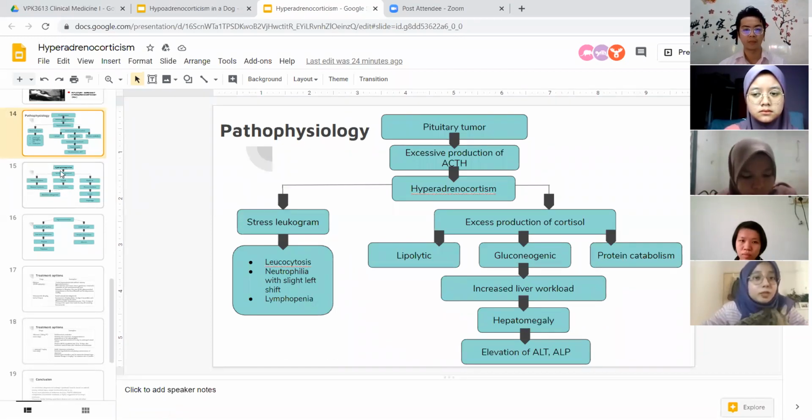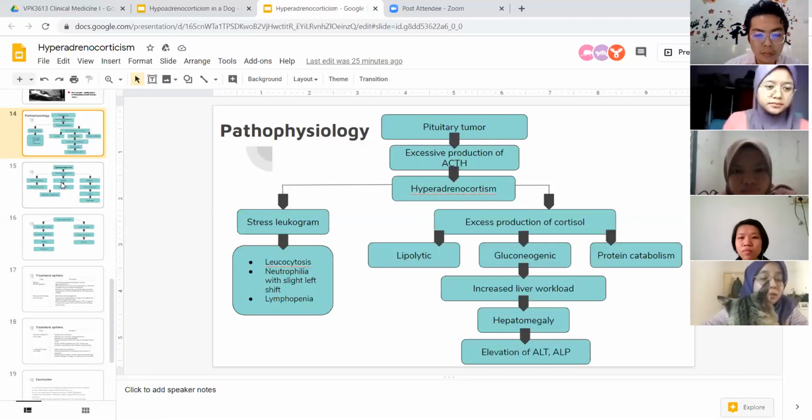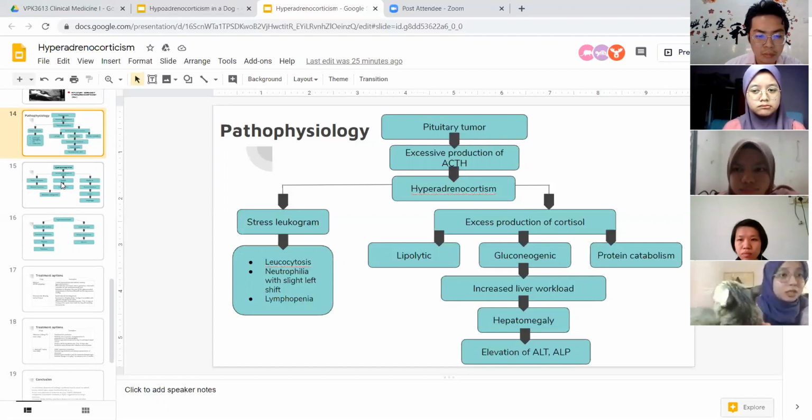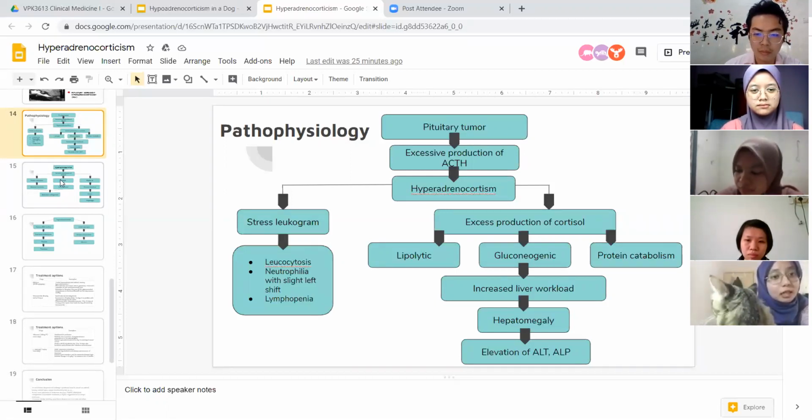Okay, so for the pathophysiology, it starts with a pituitary tumor which causes excessive production of ACTH, which results in hyperadrenocorticism. Hyperadrenocorticism will cause a stress leukogram and excess production of cortisol. The stress leukogram will show leukocytosis, neutrophilia with slight left shift, and lymphopenia. Excess cortisol will result in lipolysis, gluconeogenesis, and protein catabolism. This will cause increased liver workload and result in hepatomegaly, which will lead to elevation of ALT and ALP.